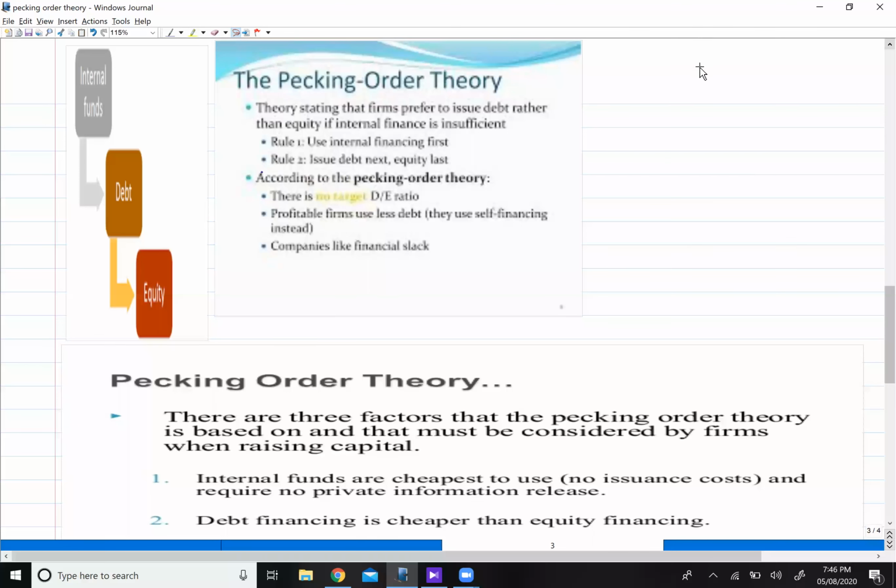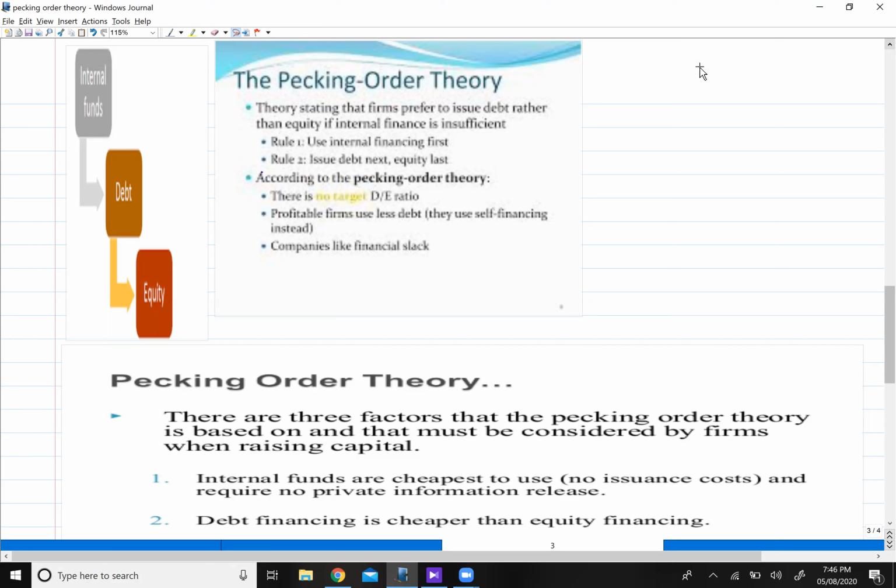So firstly, we should raise the finance through retained earning, right? This is what pecking order theory says. Retained earning means your retained cash. So whatever cash is available with you, you can use that cash. Now basically retained earning is the best source of finance. The question is why it is the best source of finance. Now basically cash is available immediately, right? It is my money, right? Whatever cash is retained with me, so obviously that cash is available immediately.